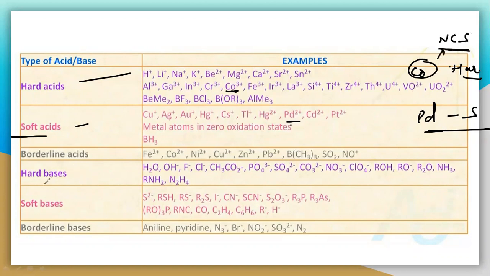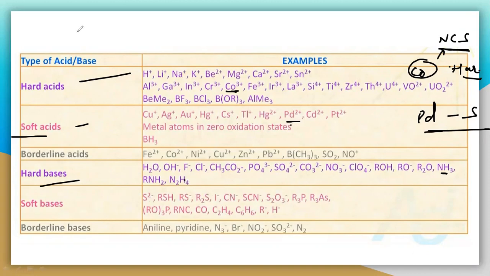Because see here the nitrogen, this is a hard base. So you can take this as NH3, this is the nitrogen. Our NH3 compounds are there. But here there are sulfur compounds and phosphorus compounds, so they are the soft bases here. So palladium is a soft acid, so it will combine with a ligand which is a soft base, that is sulfur.